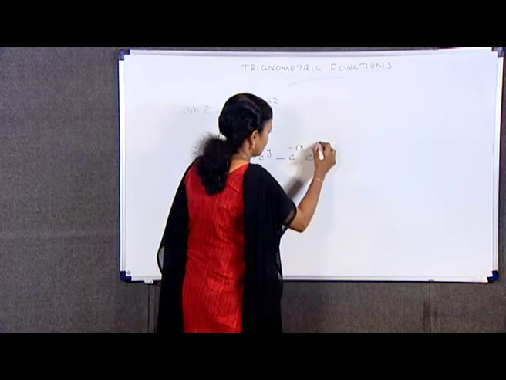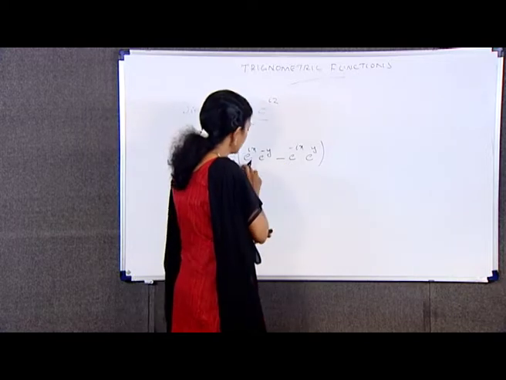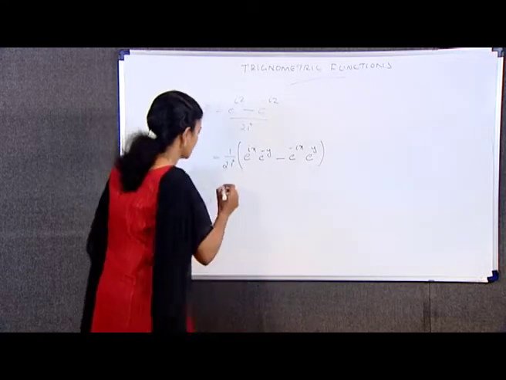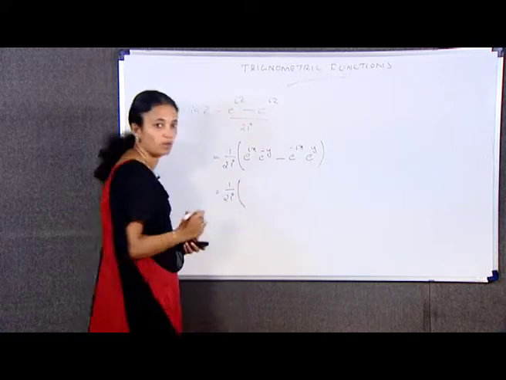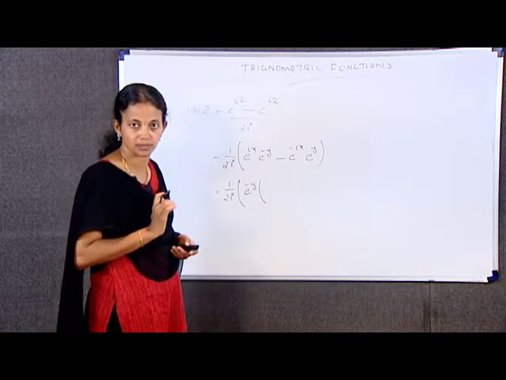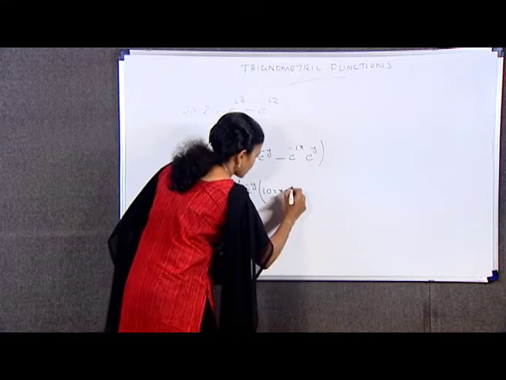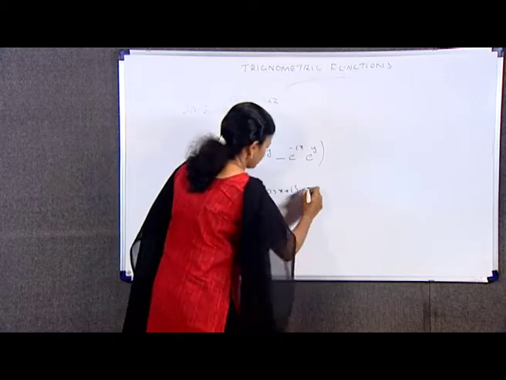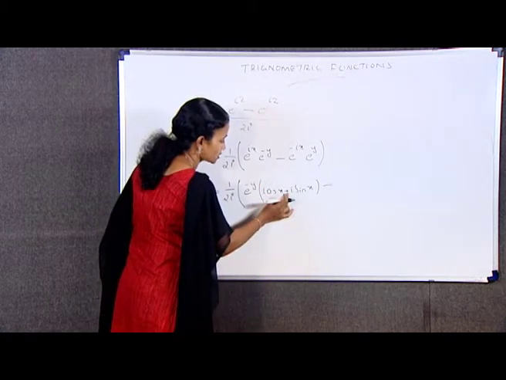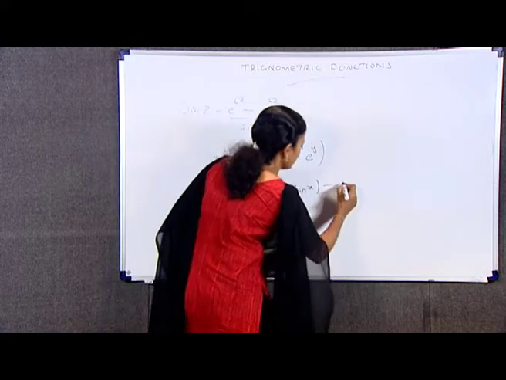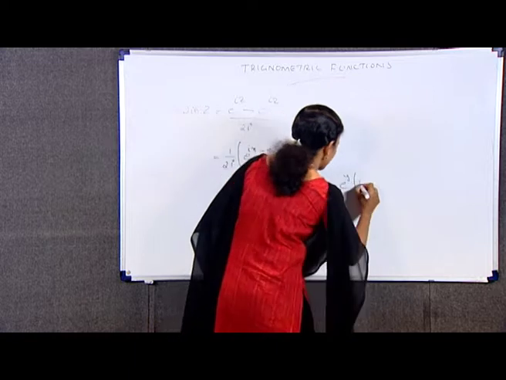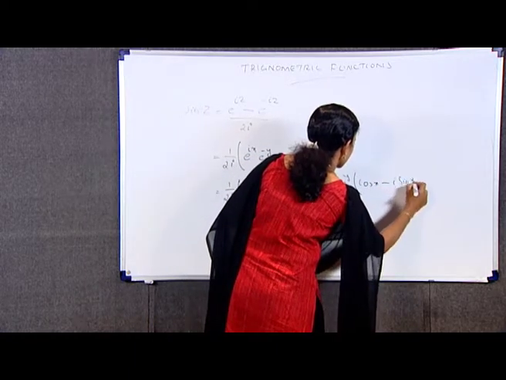No, e raised to y itself. Here we have e raised to minus y. So, it is equal to e raised to ix into e raised to minus y minus e raised to minus ix into e raised to y, which is equal to 1 by 2i [times] e raised to minus y into, expanding e raised to ix, which is equal to cos x plus i sin x, minus, next term e raised to y into, here I have e raised to minus ix, which is equal to cos x minus i sin x.